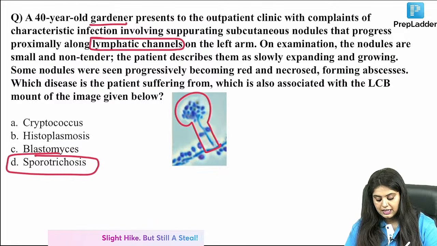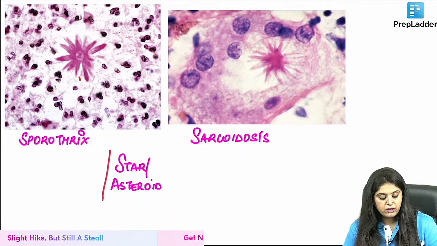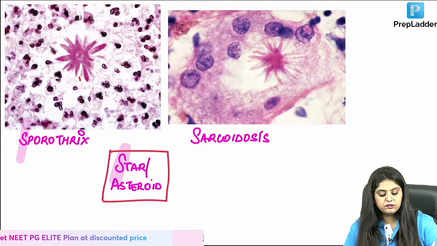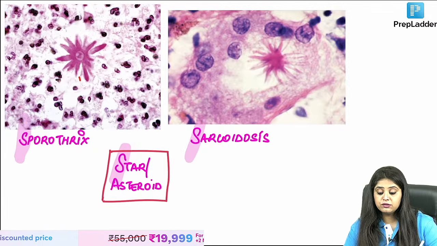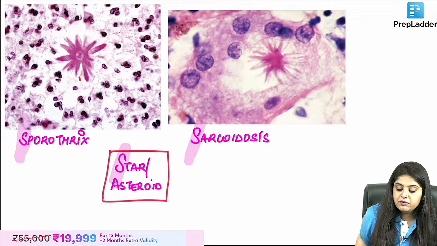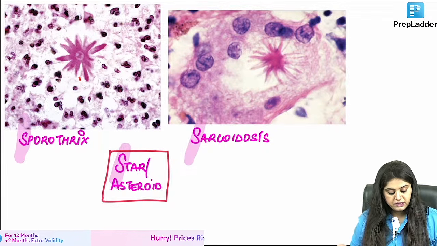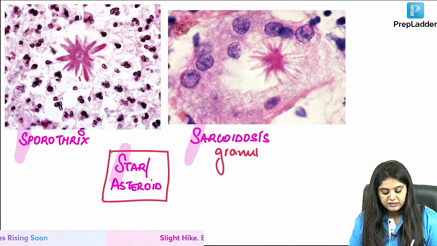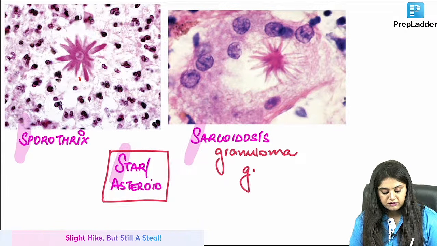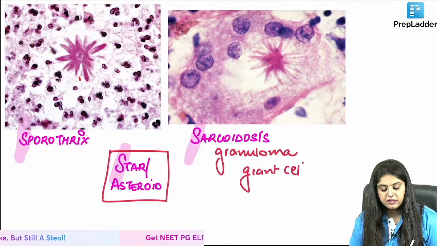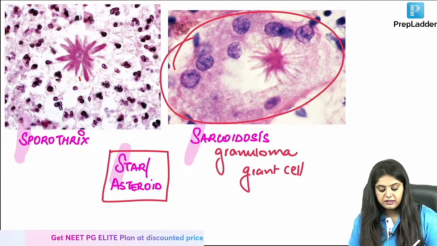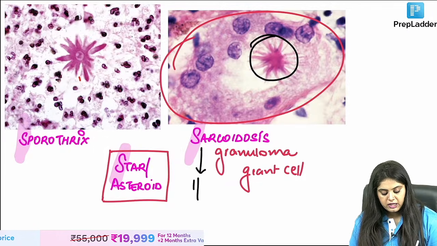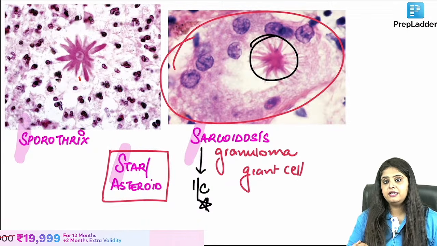Okay, one more thing that I want to ask you. A quick question is what you were asking me, where else is the asteroid body seen? So asteroid is a star which is seen where? Sporothrix schenckii. It is also seen in sarcoidosis. And how do you differentiate? Like Dr. Pawan is asking. So very simple, Dr. Pawan. Sarcoidosis is a disease which has granulomas, non-caseating granulomas, which basically means it has giant cells. So you will see a big giant cell and the star will be inside that giant cell. So this is going to be an intracellular star inside a giant cell.